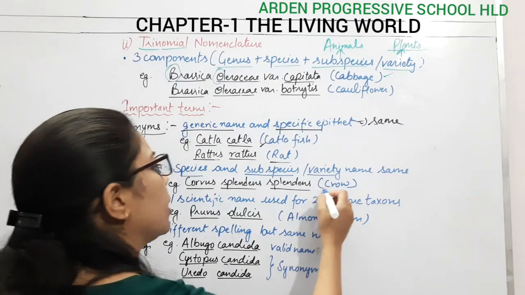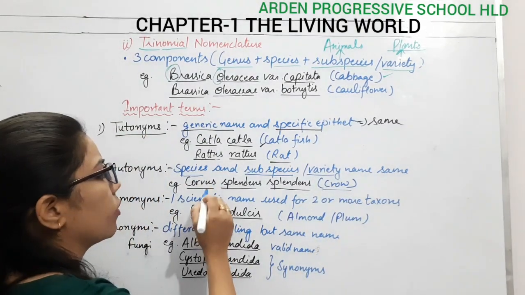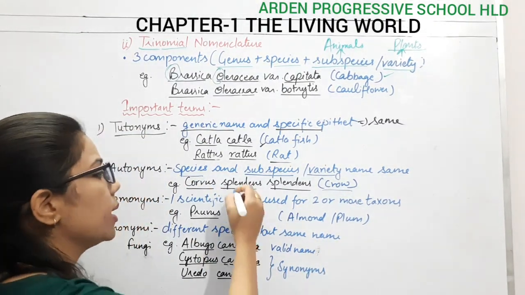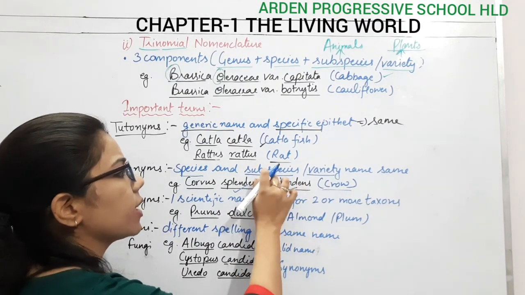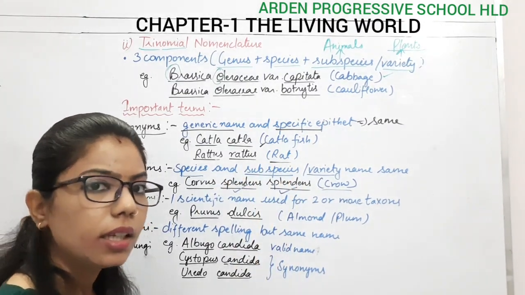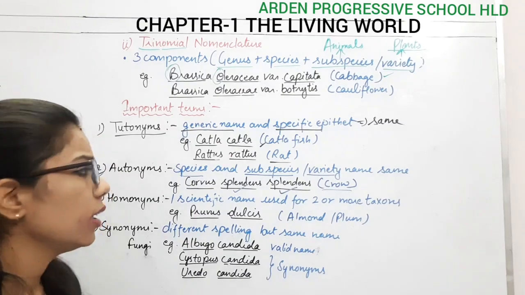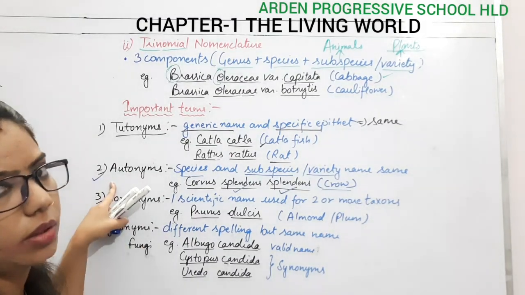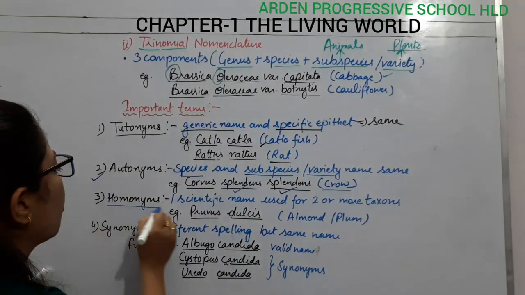Here you can see the earlier one comes under binomial nomenclature and this one comes under trinomial nomenclature. So what is the scientific name of the crow? It is Corvus splendens. So here the species as well as the subspecies have the same name. Okay, so this is the autonym. Right.